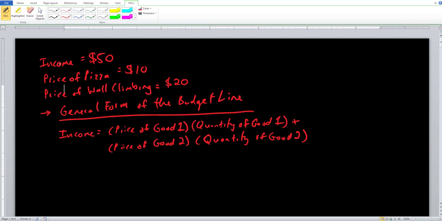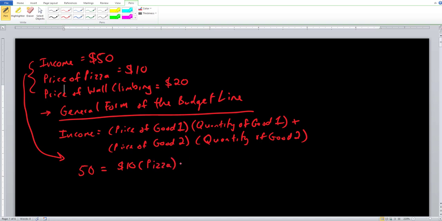And of course, just by having these pieces of information that we have right here, let's go ahead and insert it into this general form of the budget line. Our income is equal to $50. Put that on the left-hand side. The price of good 1, we can go ahead and say that's going to be the pizza. That's $10. And we don't necessarily know the quantity just as of yet of each of these goods that we need to buy. So here, just go ahead and put pizza or good 1.